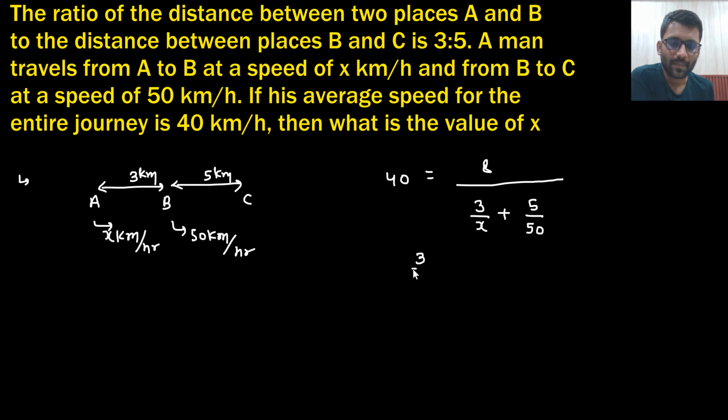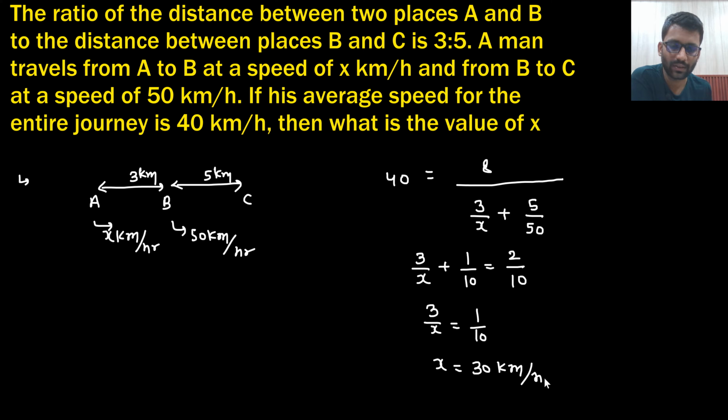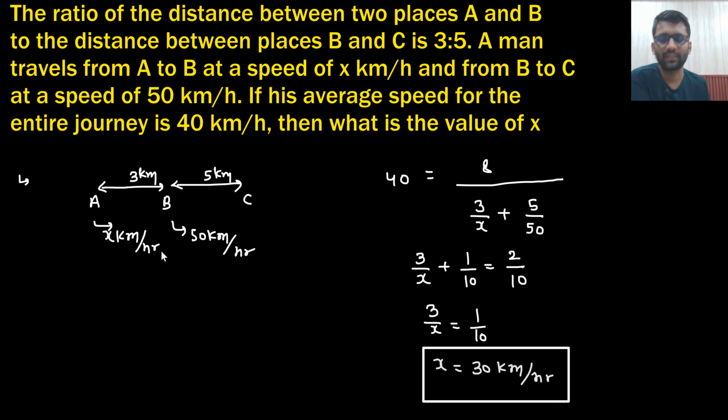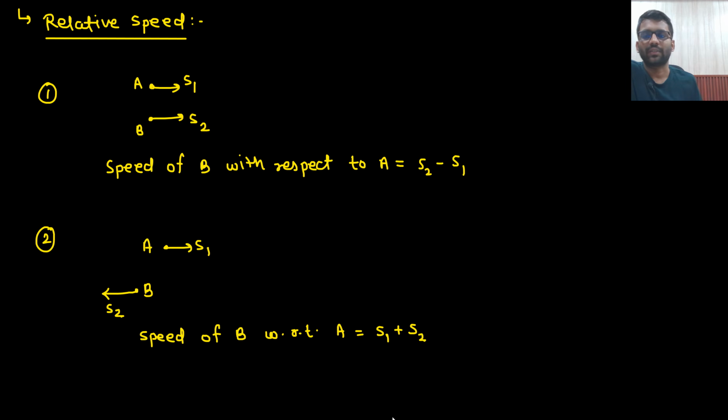So 3 by x plus 1 by 10 is equals to 1 by 5, or I can write 2 by 10. This 5 will be cancelled by 5, right? And this, if this comes here, so it will be 1 by 5, or you can write 2 by 10. So 3 by x is equals to 1 by 10. So x is equals to 30. So 30 km per hour is the speed. That's it. So value of x is 30 km per hour. Let's move to the next one.